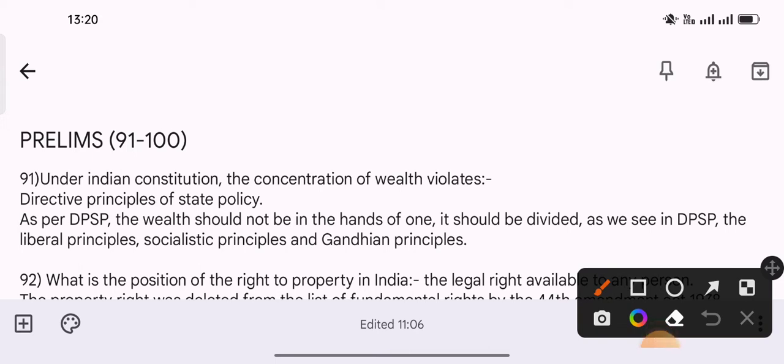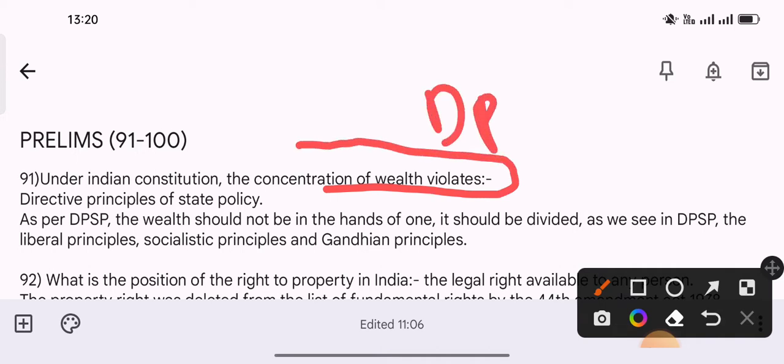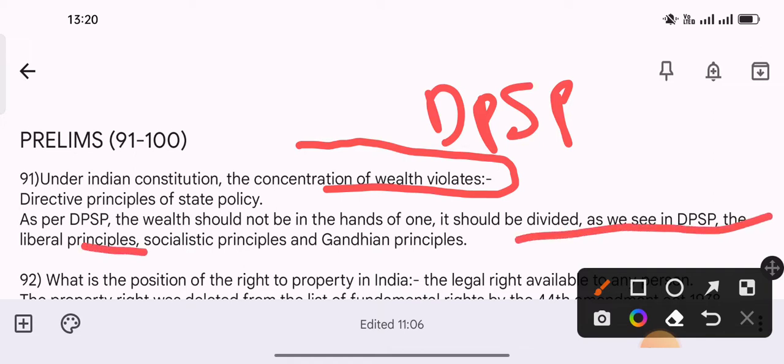Okay, so under Indian constitution the wealth concentration violates DPSP, that is Directive Principles of State Policy. According to DPSP, the wealth should not be in the hands of one people or one person. It should be divided. As we see in DPSP, the liberal principle, socialistic principle, Gandhian principles, etc. So this kind, the concentration of wealth violates directive principles of state policy.